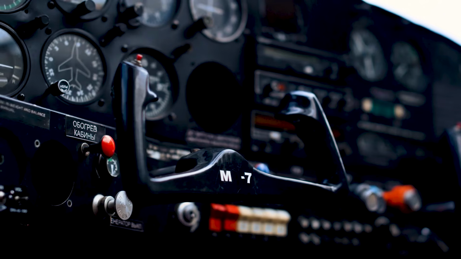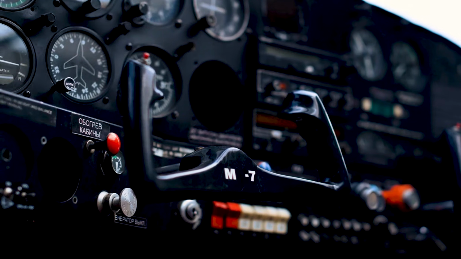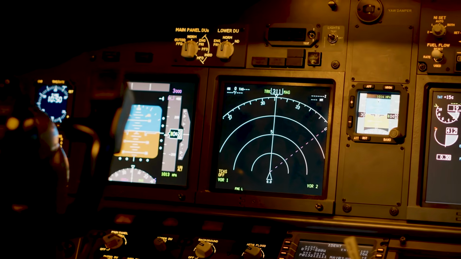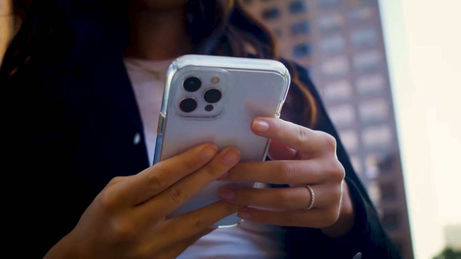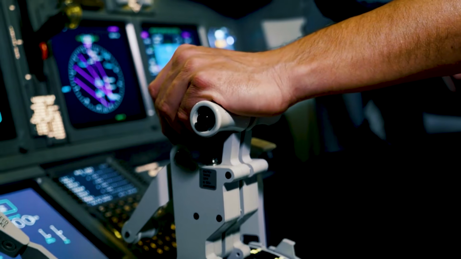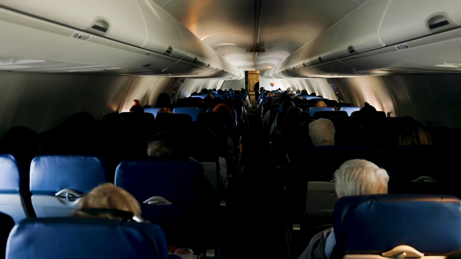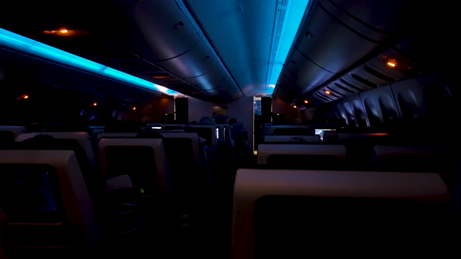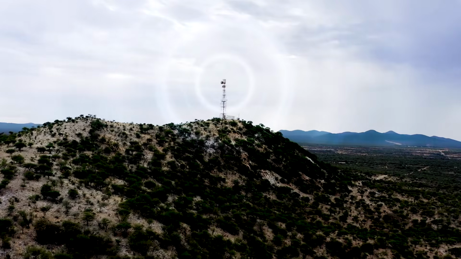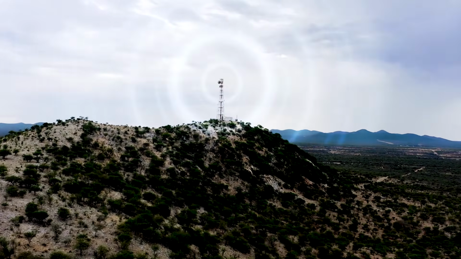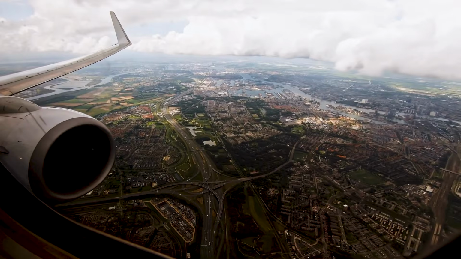The reality is that the technical consequences are minimal in modern airplanes. As we mentioned earlier, critical aircraft systems are extremely well protected against external interference. The probability of a single cell phone causing problems in navigation or communication systems is practically zero. However, imagine hundreds of phones on a full aircraft, all trying to connect simultaneously to cell towers on the ground. The cumulative effect could theoretically cause problems, especially in older equipment.